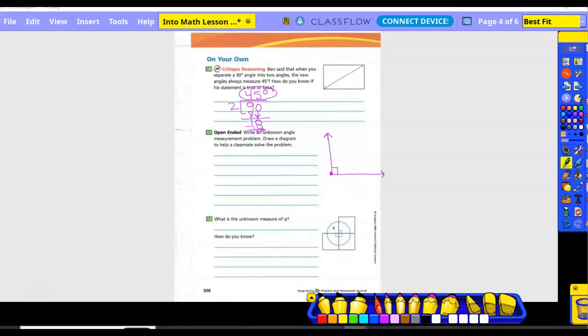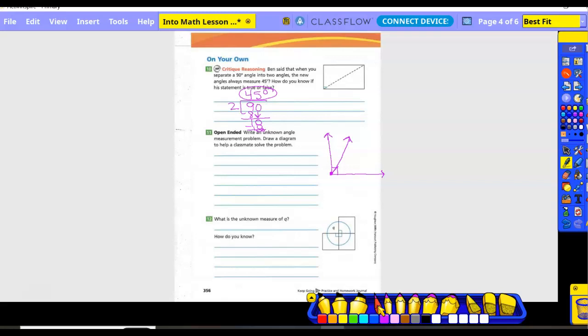Put a tack mark where 60 degrees is, and then draw a straight edge from there.